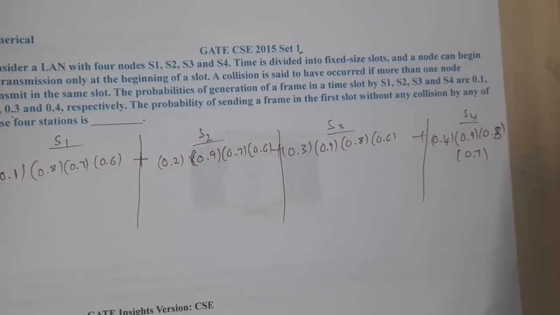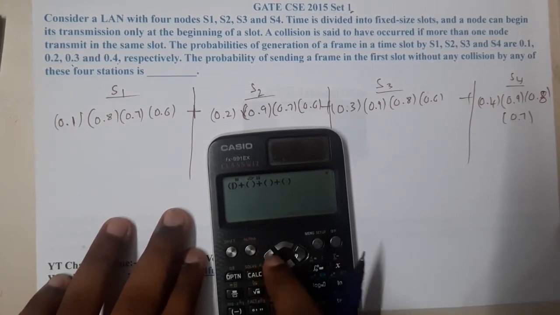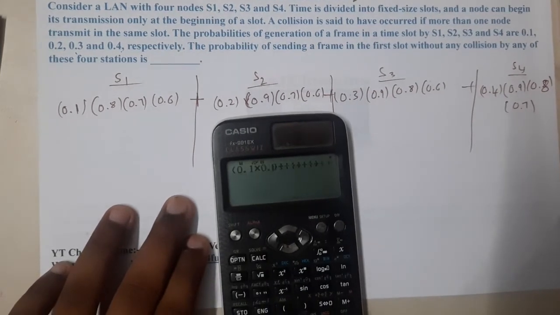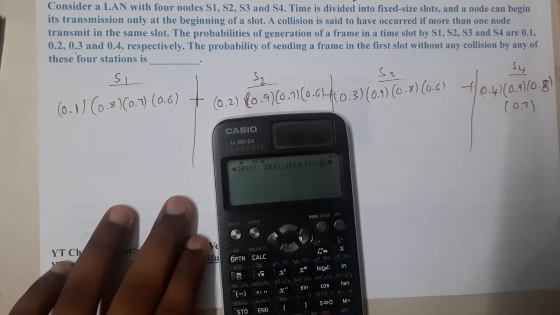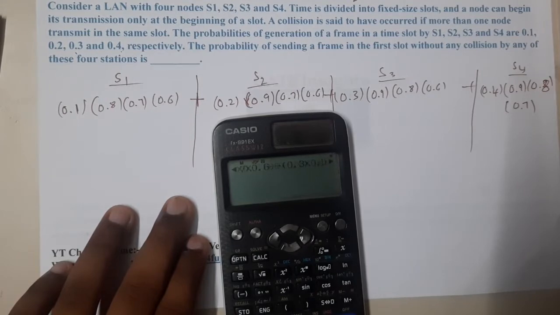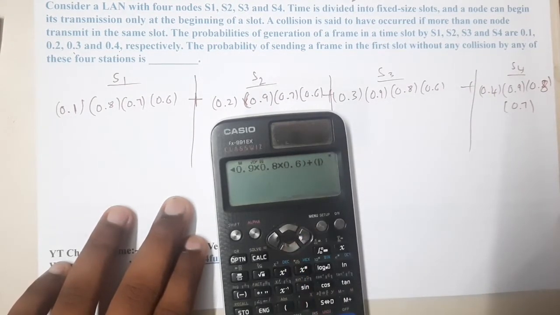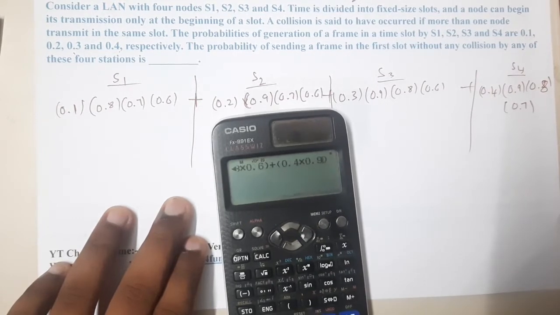That's it. Let us start the calculation. Guys, whenever you are doing these types of calculations, always concentrate, because one silly mistake will end up with some other answer. So 0.1 into 0.8 into 0.7 into 0.6, this is the first multiplication. After that 0.2 into 0.9 into 0.7 into 0.6. Moving on, 0.3 into 0.9 into 0.8 into 0.6. Moving on to the last part, 0.4 into 0.9 into 0.8 into 0.7.